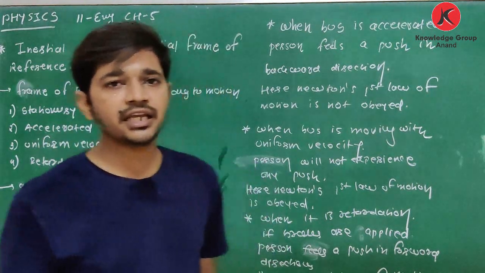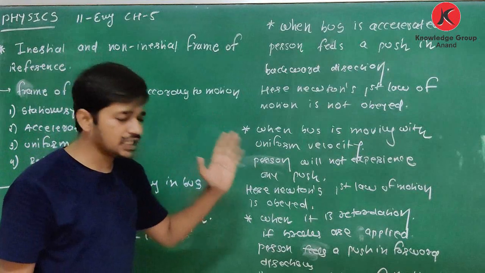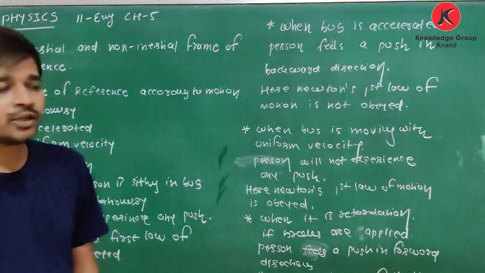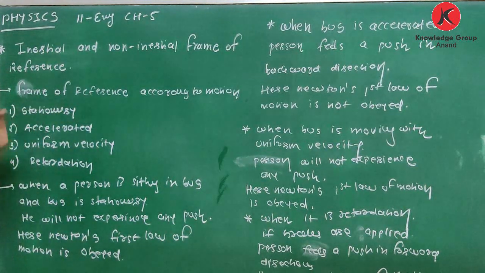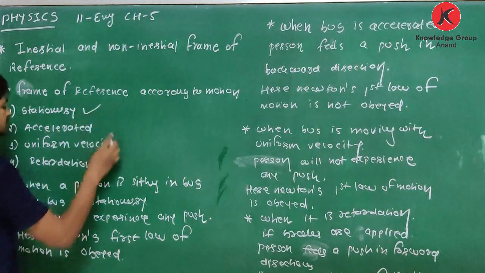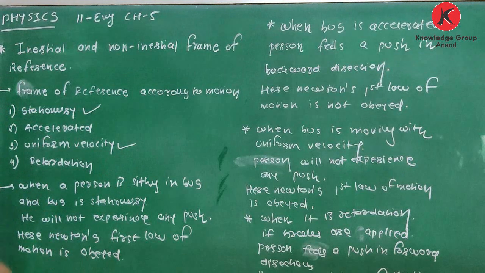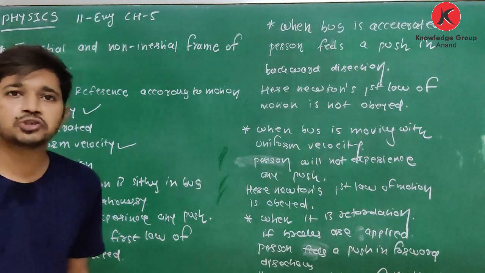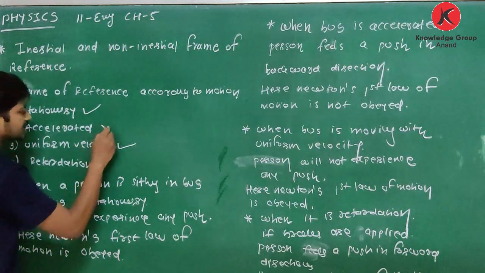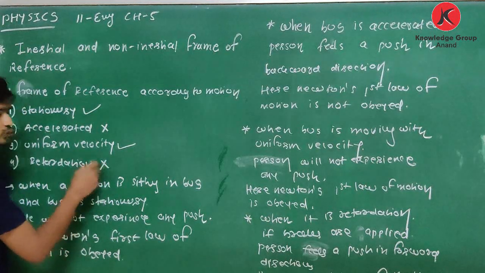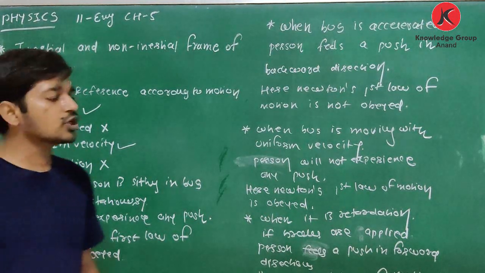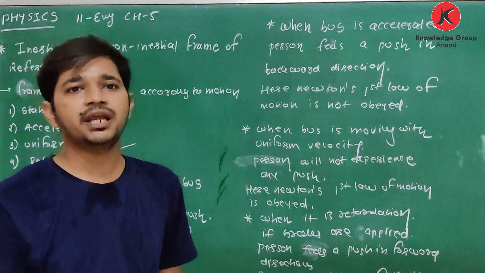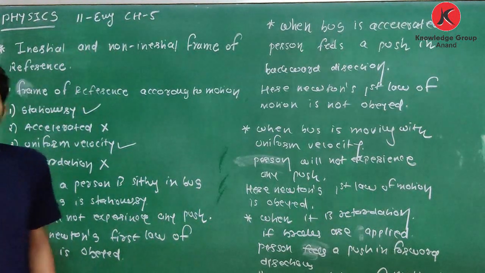So yes, here again Newton's first law of motion is not obeyed. So see, out of these 4 types of frame of reference, in stationary frame of reference and in uniform velocity, Newton's first law of motion is obeyed. But in accelerated frame of reference and in case of retardation, Newton's first law of motion is not obeyed.